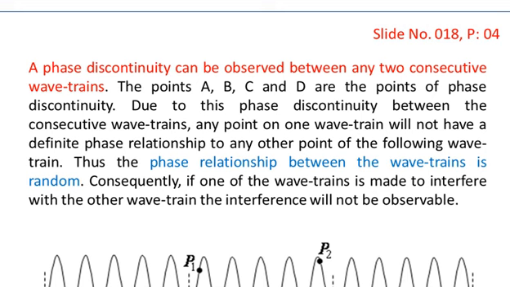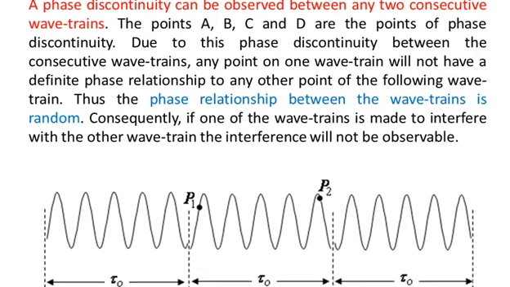A phase discontinuity can be observed between any two consecutive wave trains. The points A, B, C and D are the points of phase discontinuity. Due to this phase discontinuity between the consecutive wave trains, any point on one wave train will not have a definite phase relationship to any other point of the following wave train.